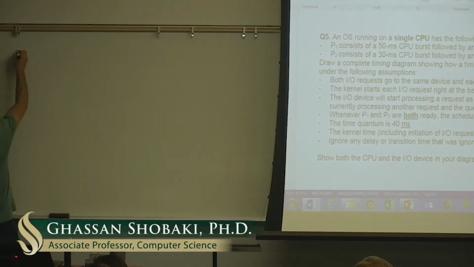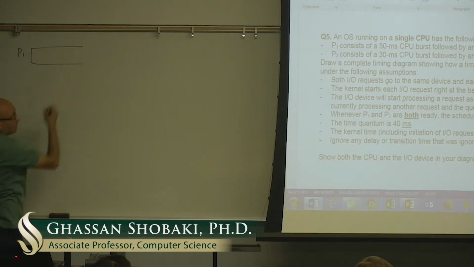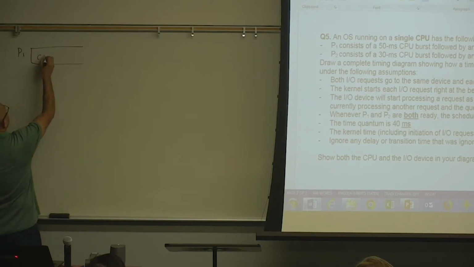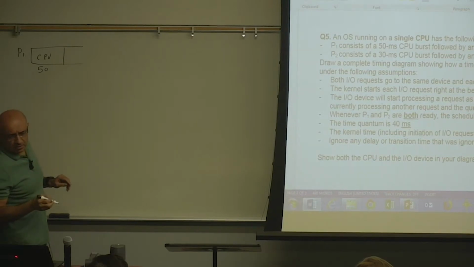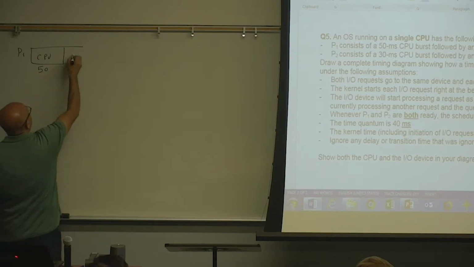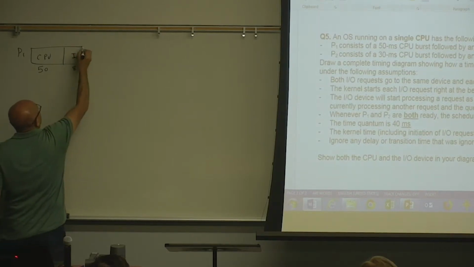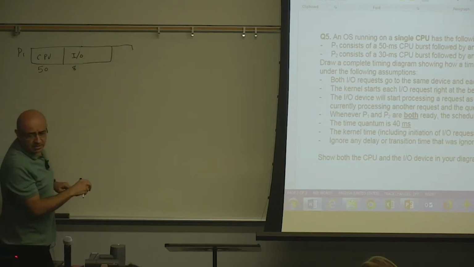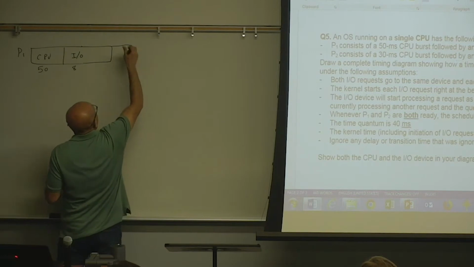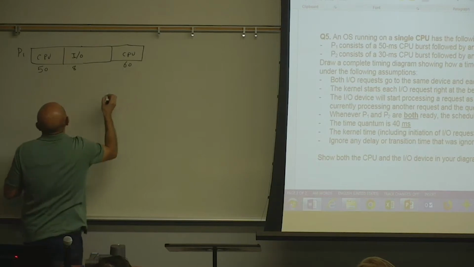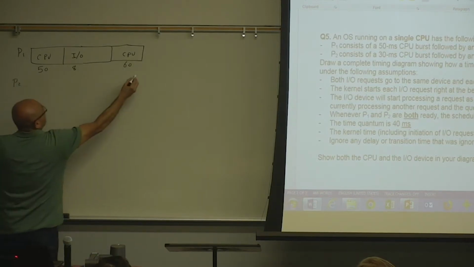So process number one: 50 millisecond CPU, followed by an I/O request of 80, and CPU of 60.